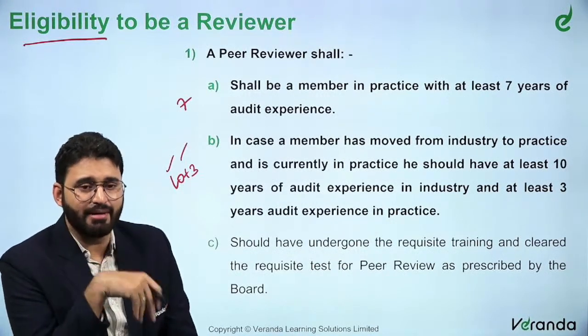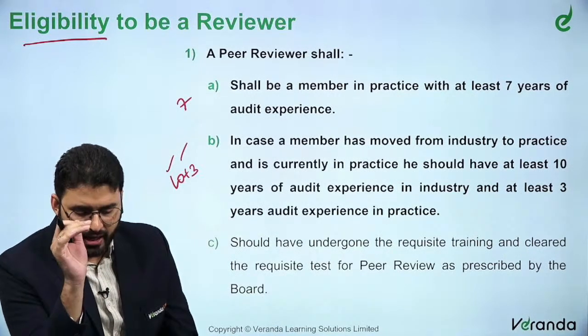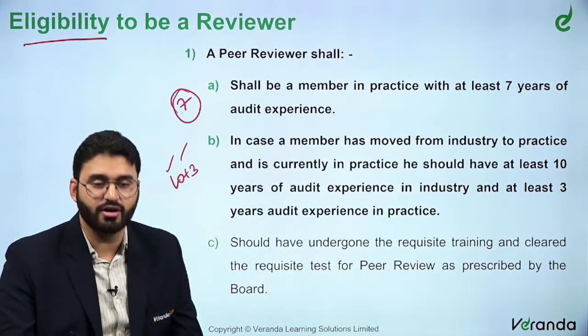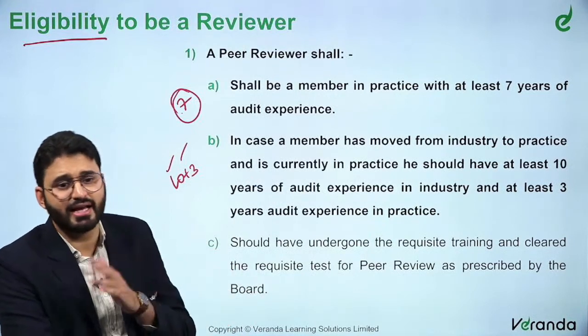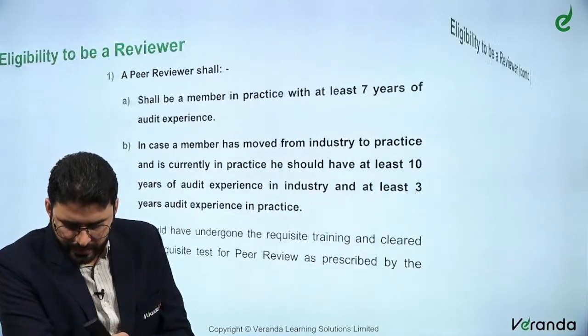I am eligible. Sir, I am Mr. A. I was in industry for 3 years and then I started doing my practice. Then I have to fall under this particular criteria, that is 7. I need to finish 7 years and then I will be eligible for peer review, to become a peer reviewer, right.